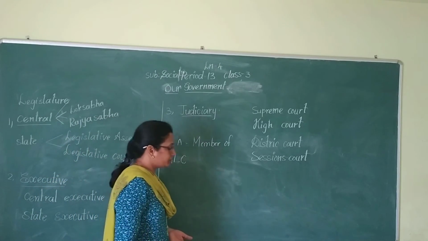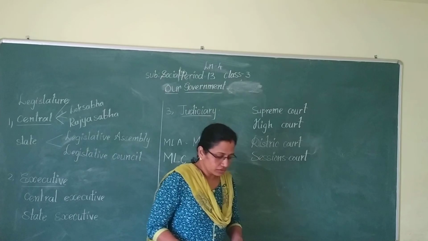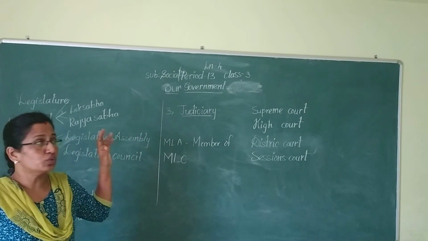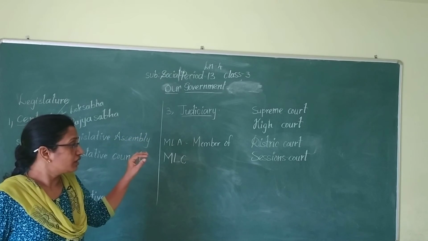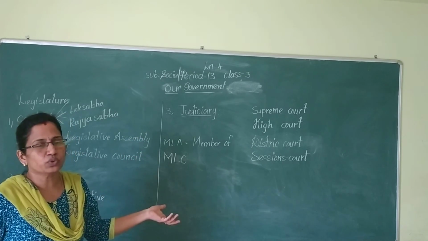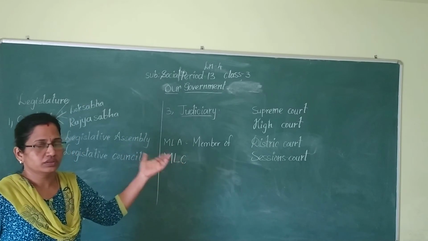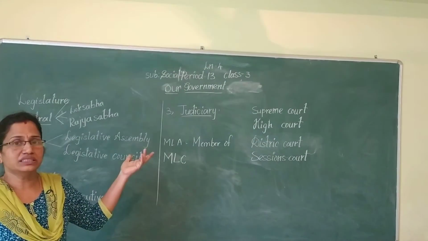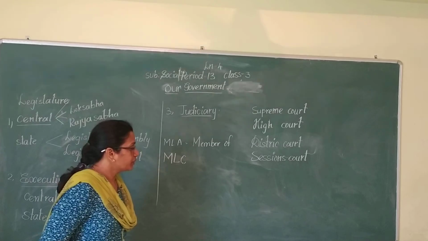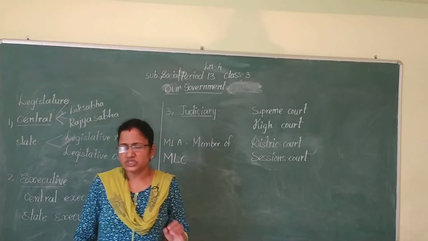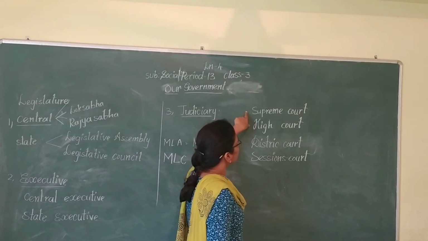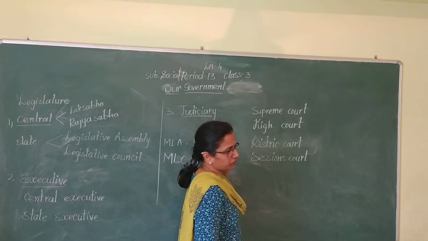Okay, children. Here, which one is the topmost court? The Supreme Court. And what is the last? The base court, the sessions court. The sessions court is the last and the Supreme Court is the highest court. Here, who will appoint the Chief Justice of the Supreme Court?